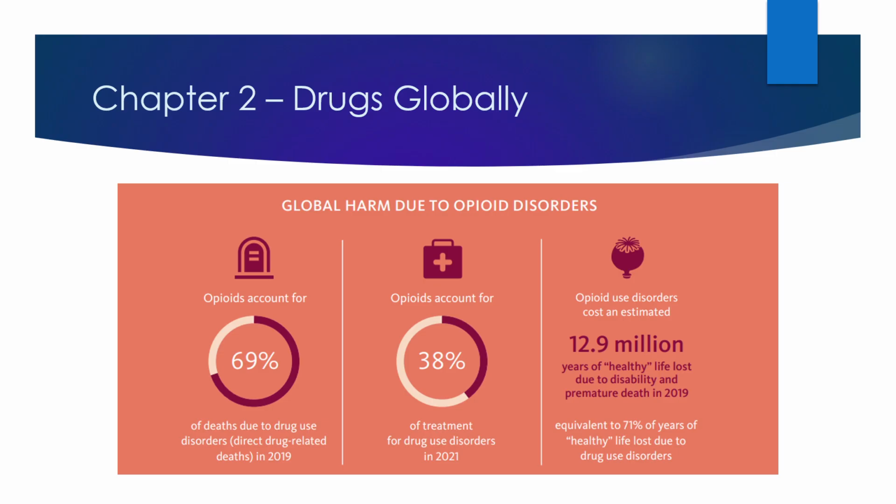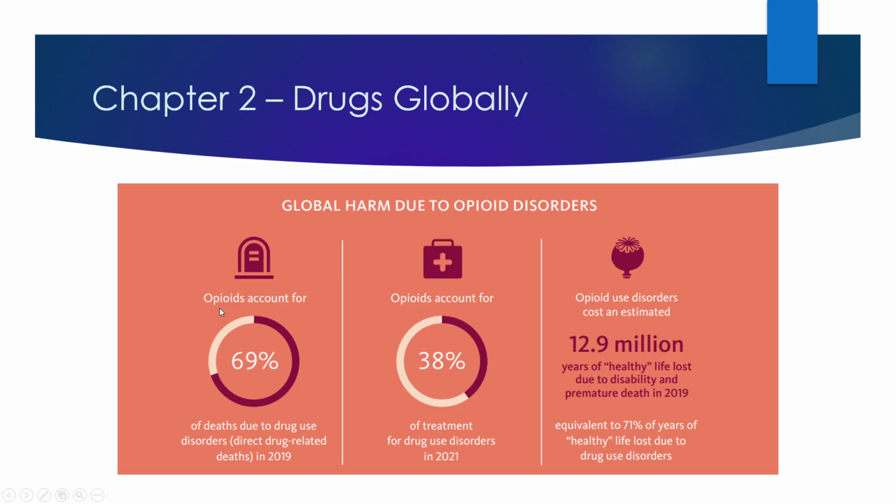All right, everybody, we're back for Chapter 2, Part 2, continuing on with the interpretation of these various graphs that are provided by the United Nations. This one here, we can see the title is The Global Harm Due to Opioid Disorders.